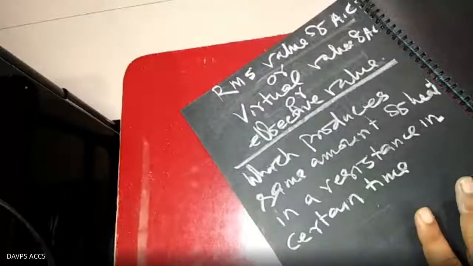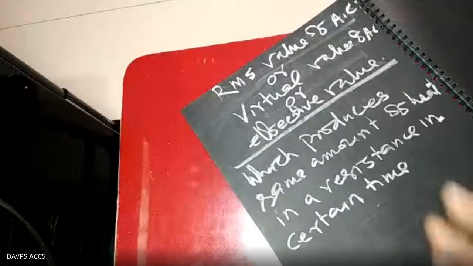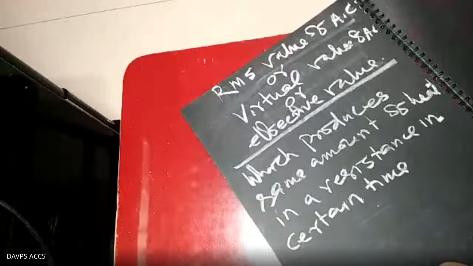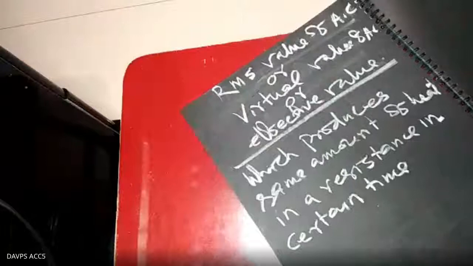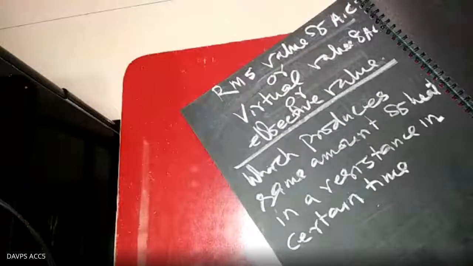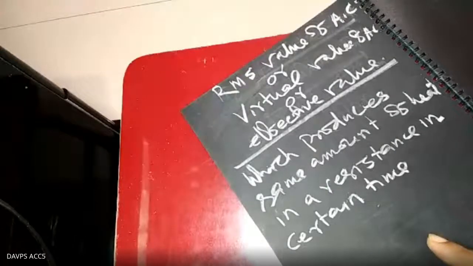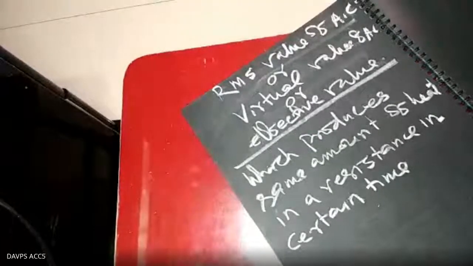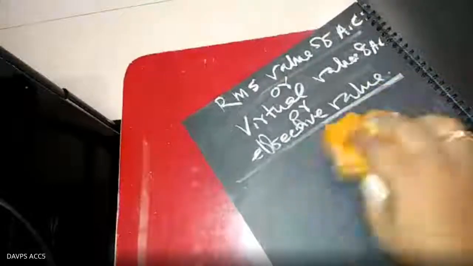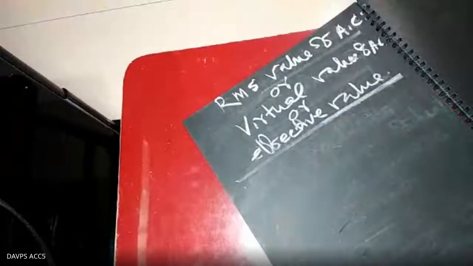Here we are not specifying the cycle, such as the first half cycle or next half cycle. Means to tell, if steady current is allowed to flow through a resistance for a particular time, whatever amount of heat will be produced, AC will also produce the same amount of heat over the same resistance in the same time. That is the RMS value of AC.